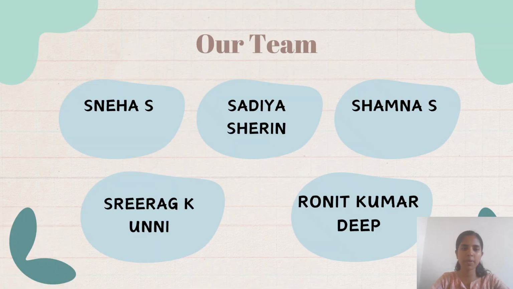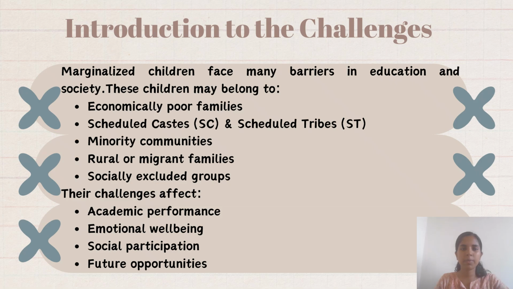These are the group members: me, Shadia, Shamna, Srirak, Ronit. First I will be moving to the issues and challenges. Introduction to challenges. What are the challenges? What is a marginalized group? The meaning of marginalized group is explained by Shamna. So I'm going to take the challenges.